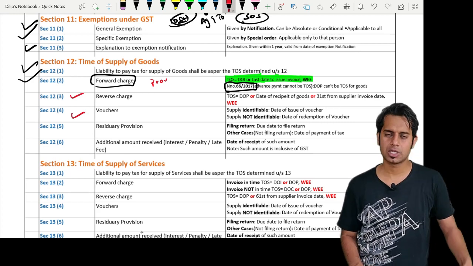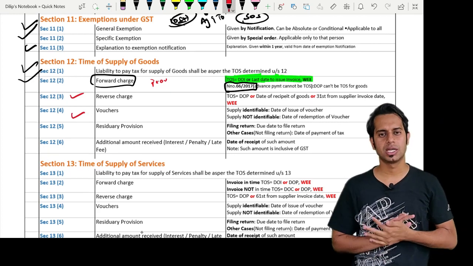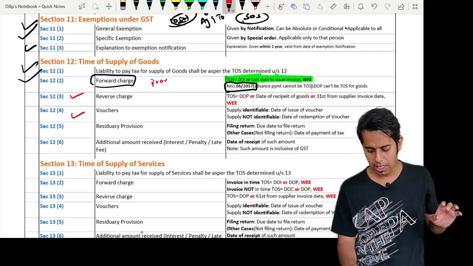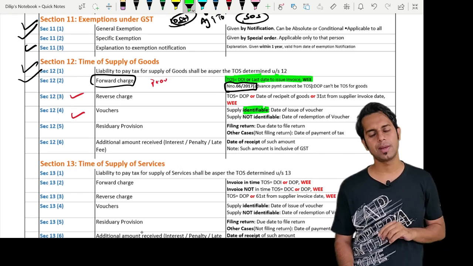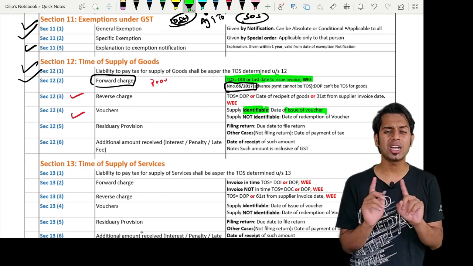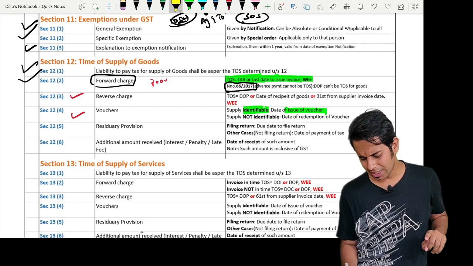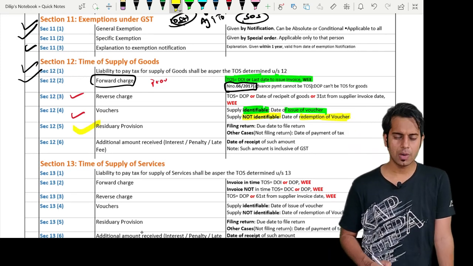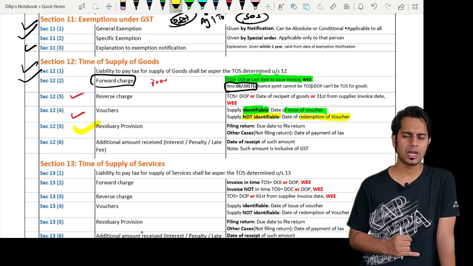Then section 12 subsection 4, the time of supply in case of vouchers. In case of voucher, two are marked. Is supply identifiable at the time of issue of voucher? Yes, sir. Supply is identifiable at the time of issue of voucher. Then the time of supply will be date of issue of voucher. If supply is not identifiable at the time of issue of voucher, the time of supply shall be the date of redemption of voucher.